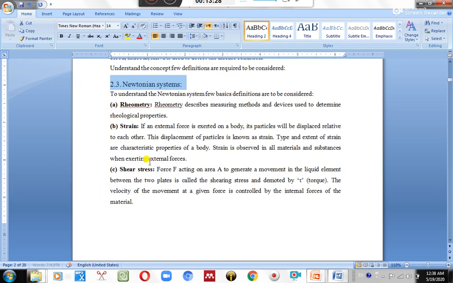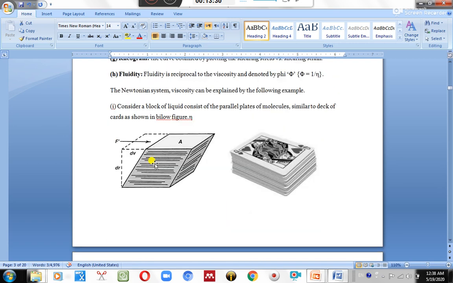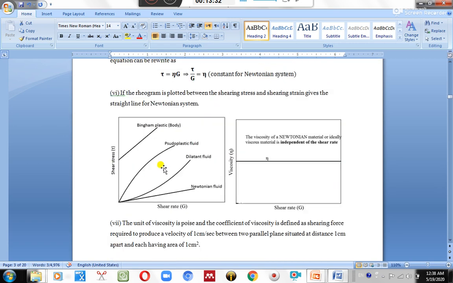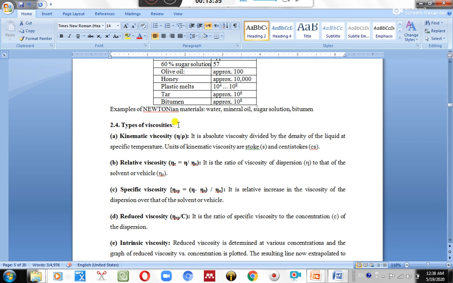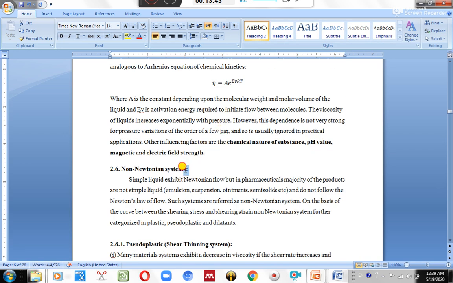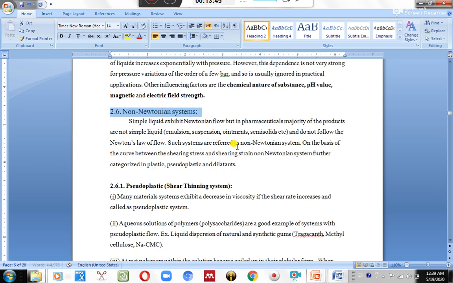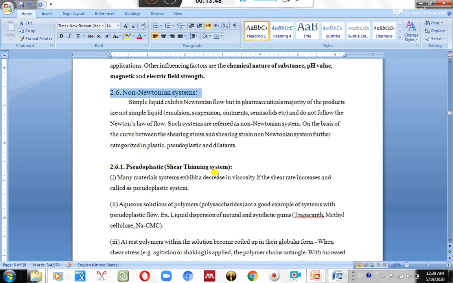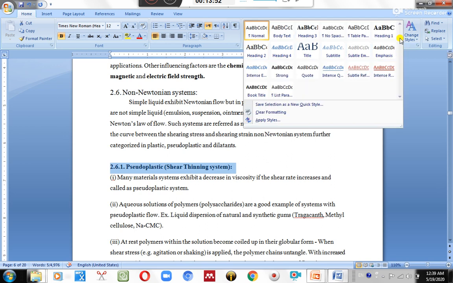This is in the introduction, another small part of the introduction. It is heading 2. You can click over here and see this is heading 2. It automatically changes over here to Times New Roman 14 and not bold. This is again heading 2. Select heading 2. This is again heading 2.